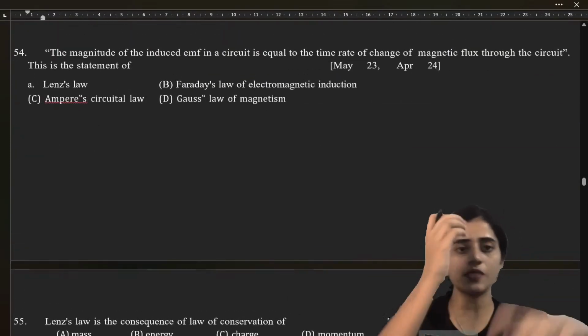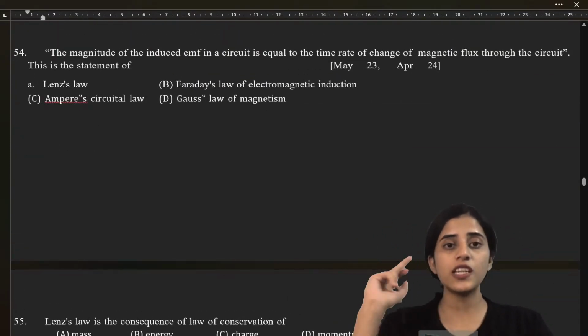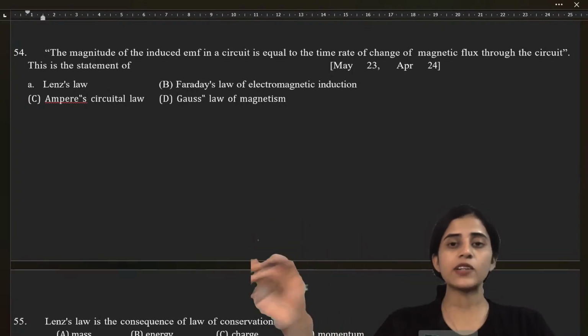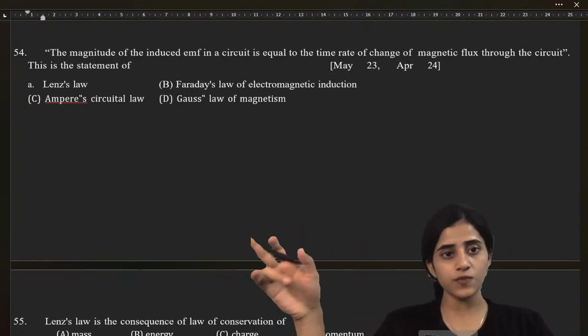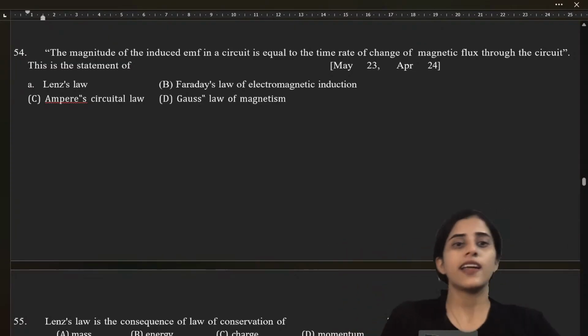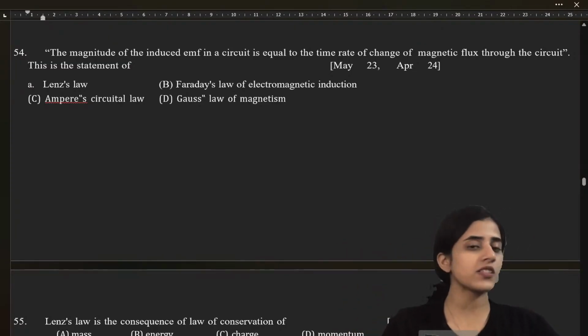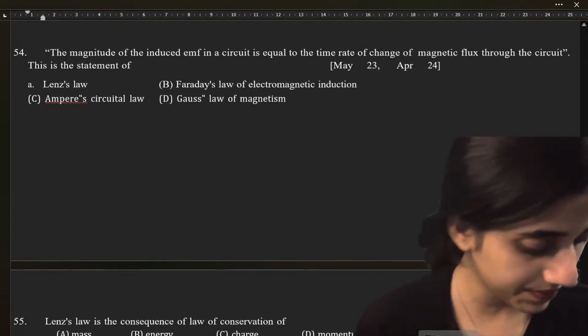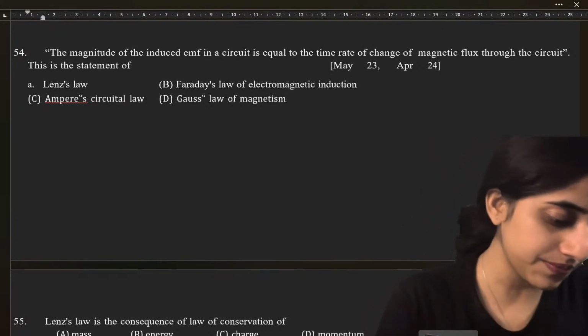Superb. Next question. The magnitude of the induced EMF in a circuit is equal to the time rate of change of magnetic flux through the circuit. This is the statement of Lenz's law, Faraday's law, Ampere's circuital law, or Gauss law. So if you know all these laws, you can easily find out the answer.